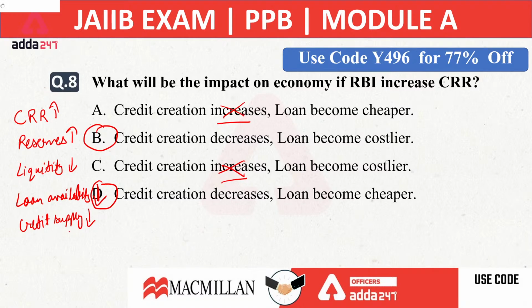Now, when the credit supply decreases, it means the banks are providing less loan. And when banks are providing less loan, banks will charge higher lending rates, because RBI has made a tight monetary policy in which RBI increases the policy rates or reserve ratios. So the loans become costlier. So right answer will be B option: credit creation decreases because banks remain with less liquidity, and loans become costlier because bank will charge high rate of interest on the loan. So the right answer for the 8th question will be B.